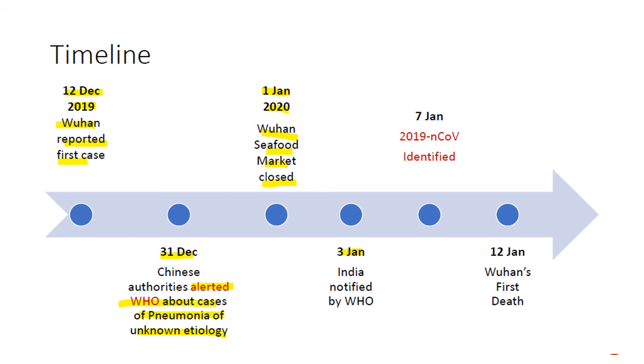On 3rd January, India was notified by WHO about this particular disease. On Jan 7th, nCoV was identified as a novel entity. And on Jan 12th, Wuhan's first death was reported. So see, from 12th December to 12th Jan, already one death occurred in that time.